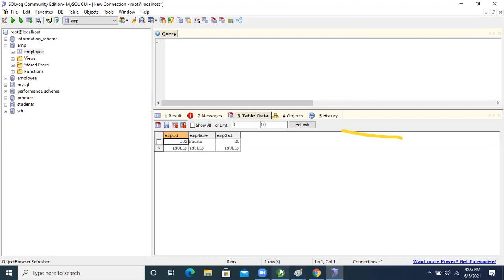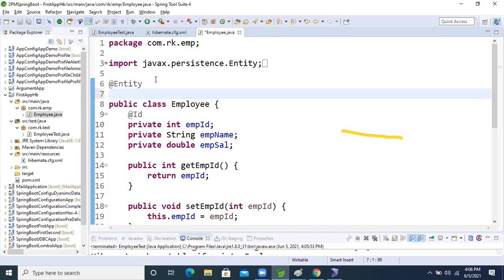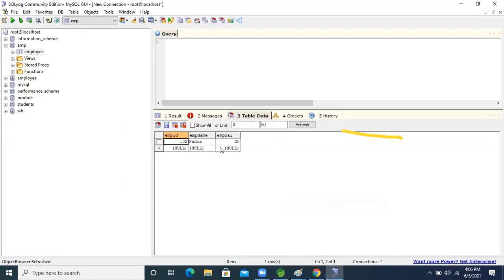Field will become what? These attributes. So I don't want the class name. I want my choice of name in the database. Hey Hibernate, what you will do now? Based on my choice, you have to create the table name. This is the name I want: my EMP.